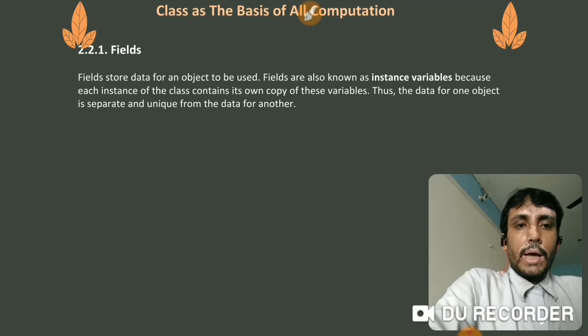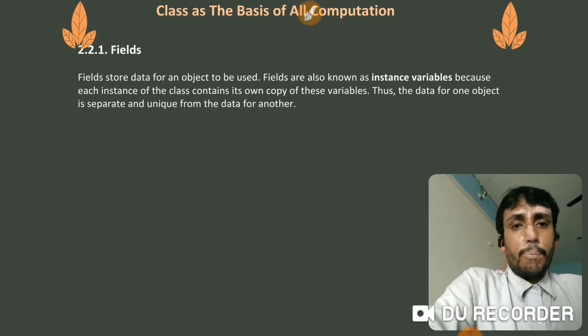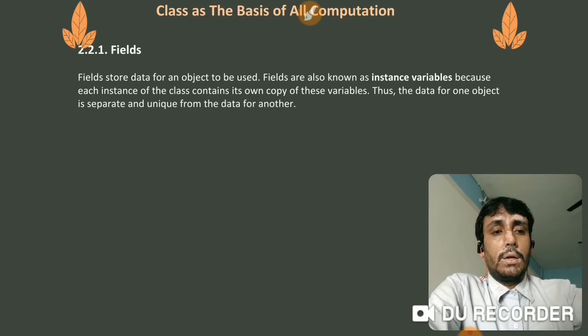Fields are also known as instance variables because each instance of the class contains its own copy of these variables. So thus the data for one object is separate and unique from the data for another.